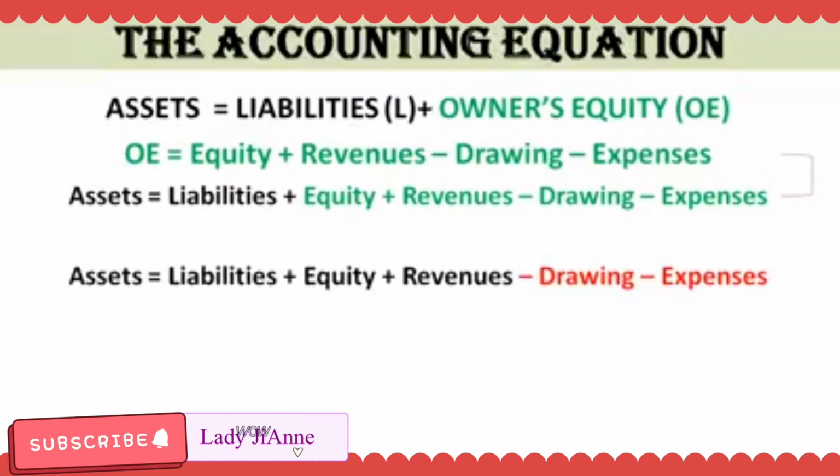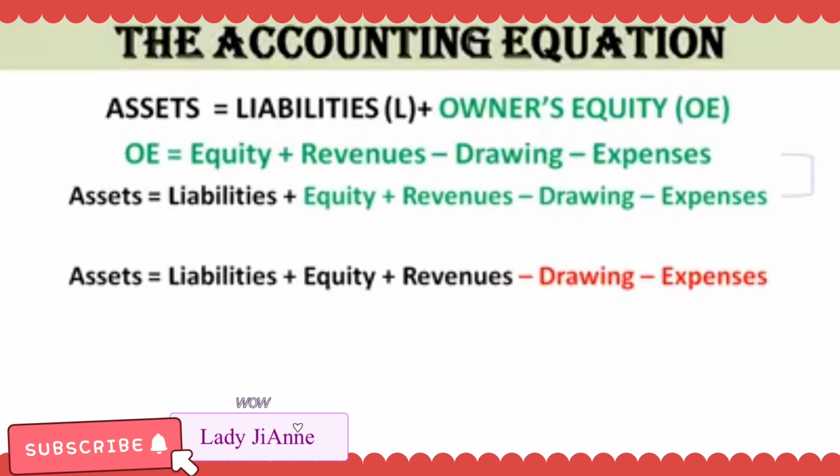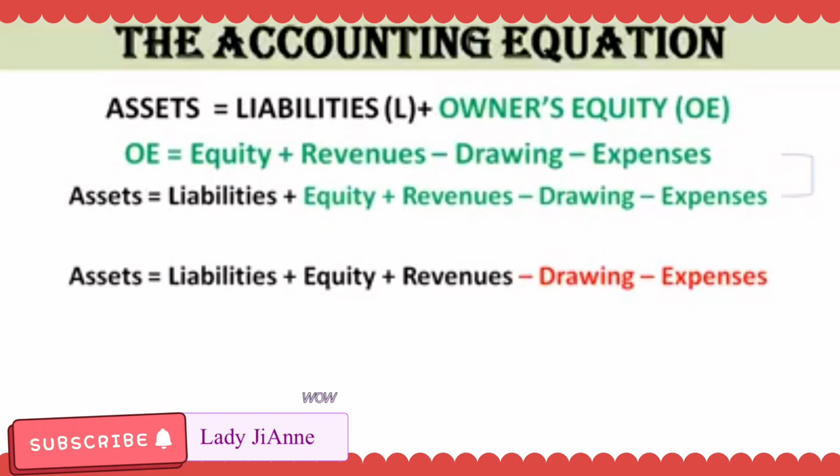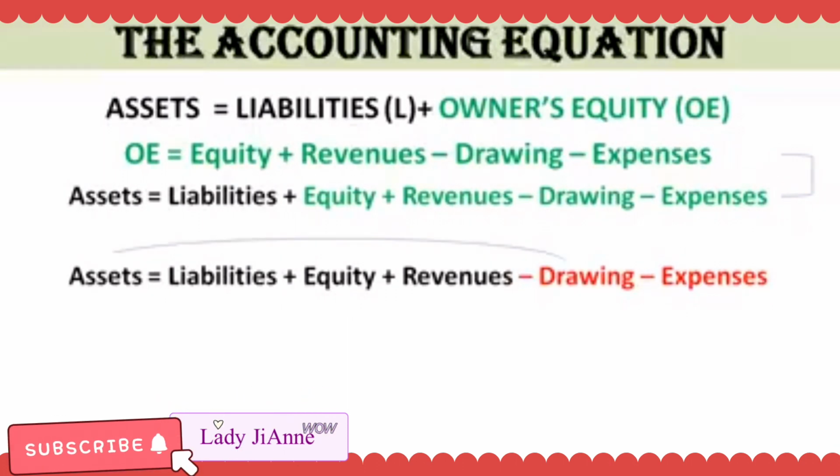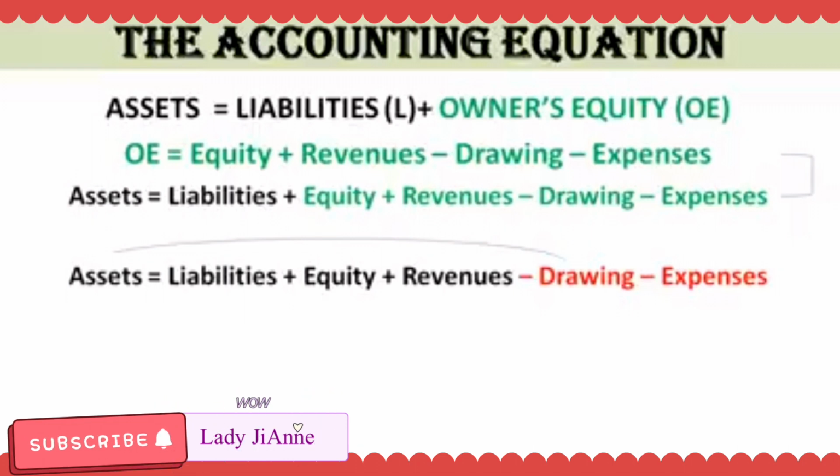So, kung titingnan natin, meron tayong dalawang naka-negative. Ito yung drawing and expenses, yung naka-red. Para gawin silang positive, mas maganda kapag naka-positive lahat. Ano nga ginagawa in mathematics or in algebra? We transfer yung naka-negative to the other side of the equation. So, yung drawing, we transfer it to the left side of the equation.